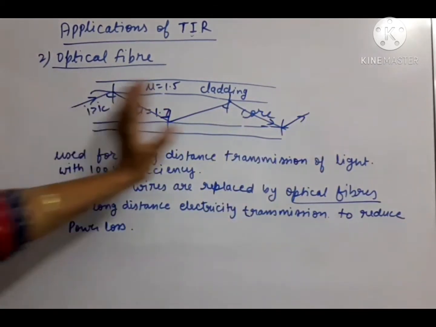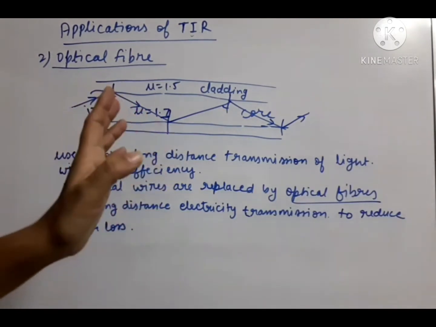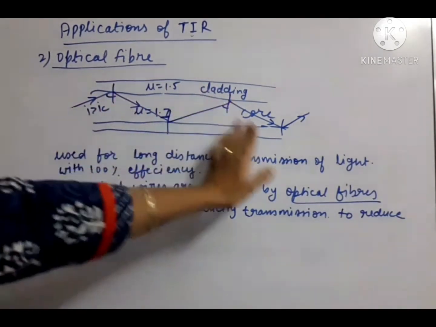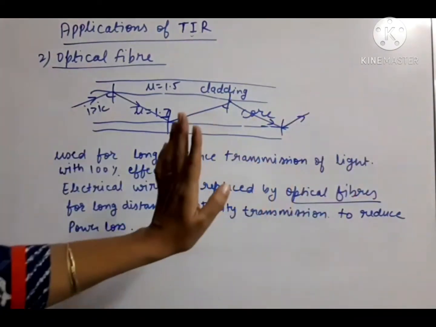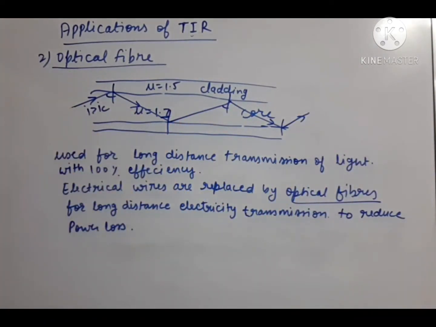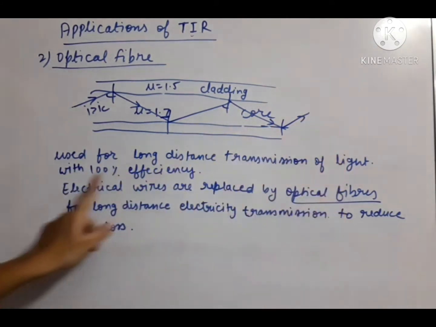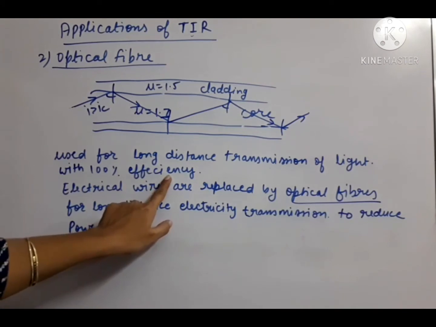So whatever the length of the optical fiber, maybe hundreds of kilometers, the light ray will completely reach there without any loss. So this is the advantage of optical fiber. Thus these are used for long distance transmission of light with 100% efficiency.